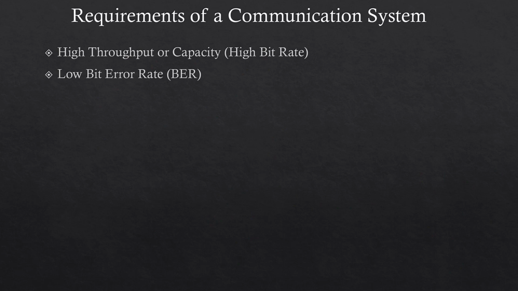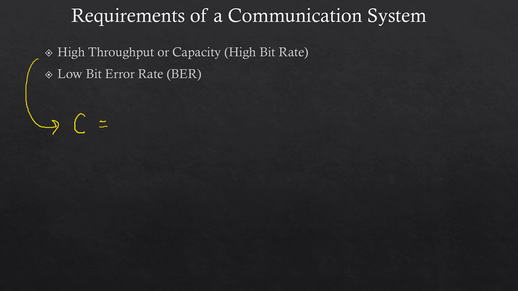Now let's think in terms of the requirements of a communication system. When I am transmitting and receiving something across a communication system, what are my requirements? My requirements are high throughput or high capacity. There are multiple names for this, and I tried to mention most of them. And second, I want low bit error rate. Okay, so let's first talk about the throughput case or the capacity case.